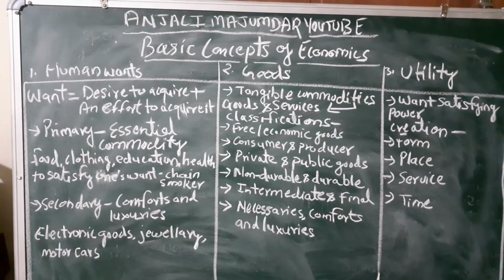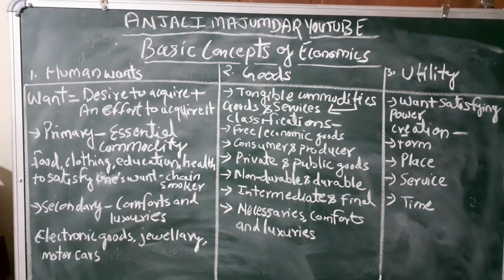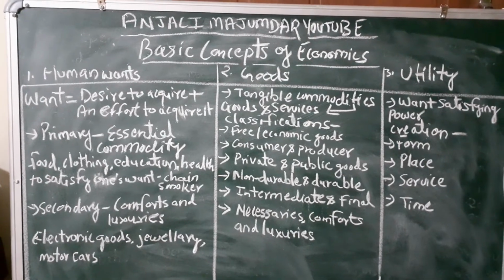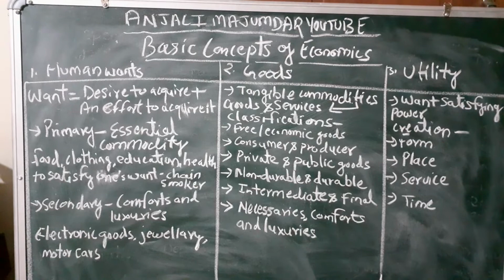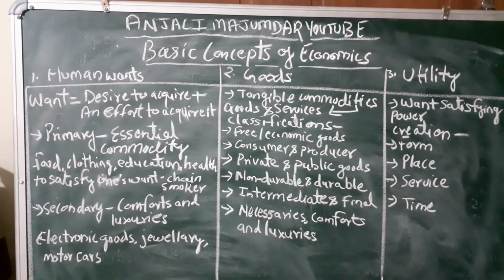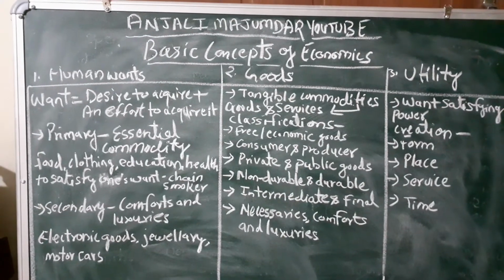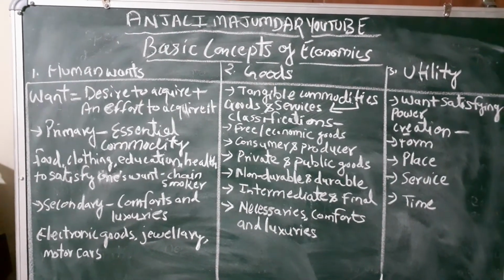If any commodity has got a desire to be used and an effort is made to purchase that commodity, then it is said there is a want. So for want, two essential conditions are required. What are those two conditions? Desire to acquire plus effort to acquire it.